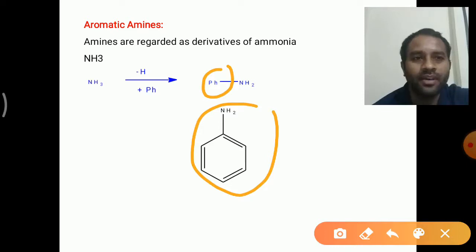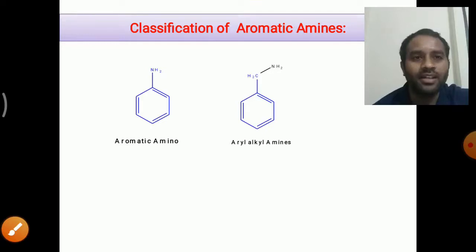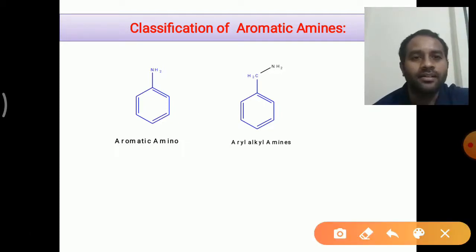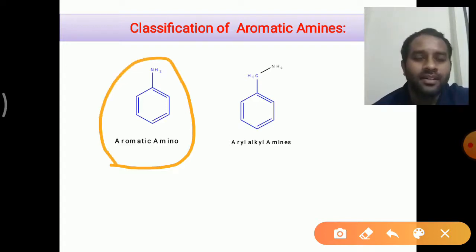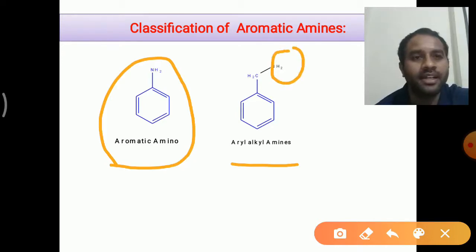And similar to aliphatic amines, our aromatic amines are also classified into two types. You can see in the slide, aromatic amines in which the NH2 group is directly attached to the benzene nucleus, and the other category is aryl alkyl amines, in which the nitrogen atom is not directly connected to the benzene ring, but it is connected to another carbon, that is called benzylic carbon.